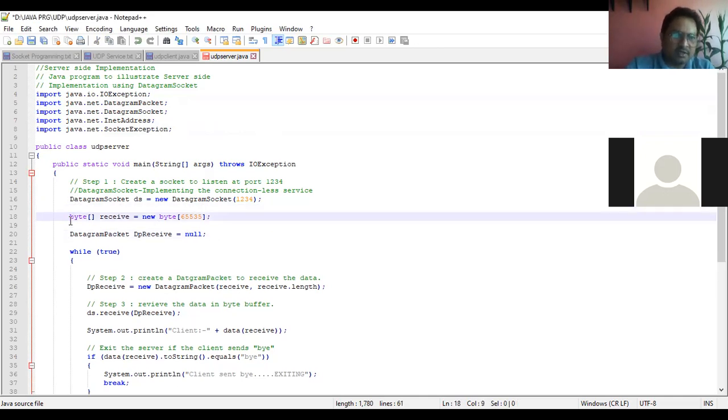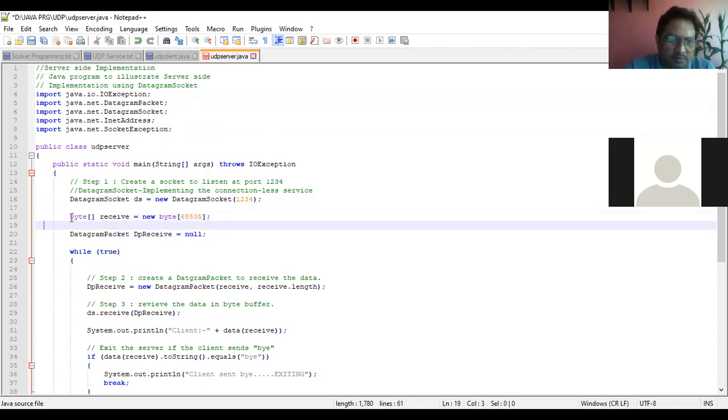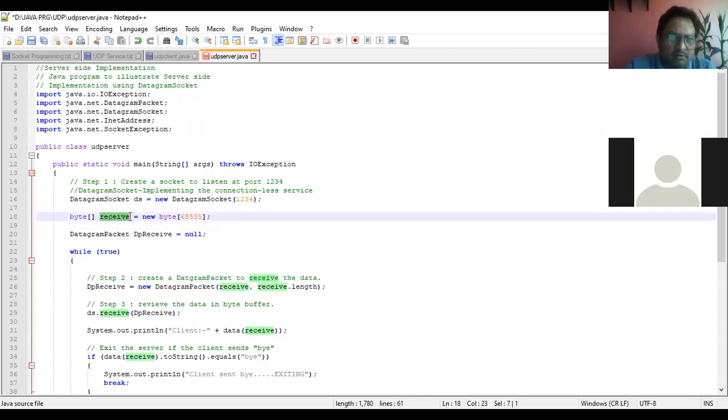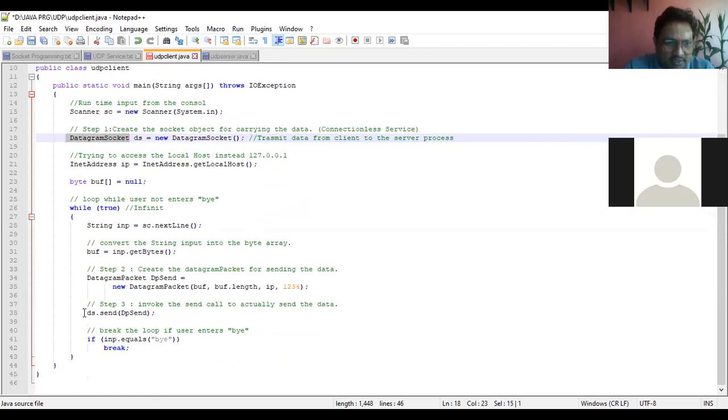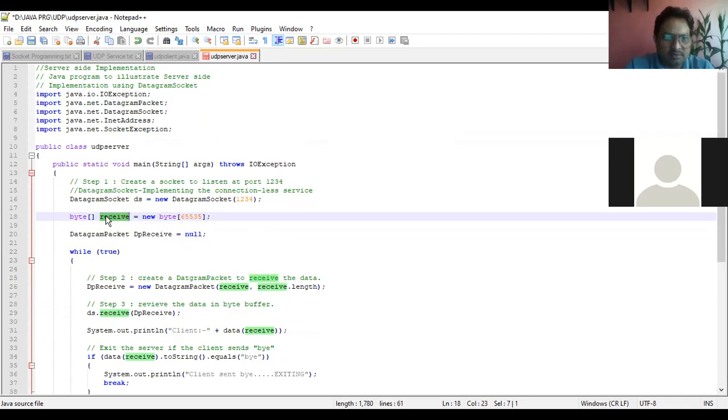Again, we are creating a byte array, a data type byte. The name of the variable is received. Let it be meaningful, because whatever data is sent at step number 3 from the client side will be received in this variable.